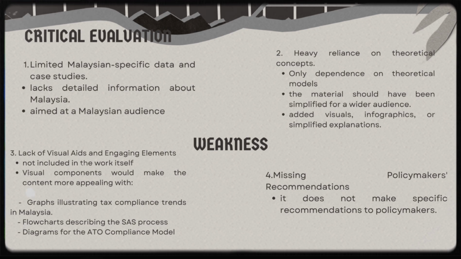Next, the SAS currently lacks visual aids, making it less engaging for taxpayers. Visual elements such as graphs, flowcharts, and infographics, for example, a graph illustrating tax compliance trends in Malaysia, a flowchart explaining the SAS process, and a diagram of the audit compliance model could make the system more user-friendly. Lastly, the SAS does not provide specific recommendations for policymakers. Clear guidance on how to improve the compliance framework will make the system more effective in influencing tax policy.